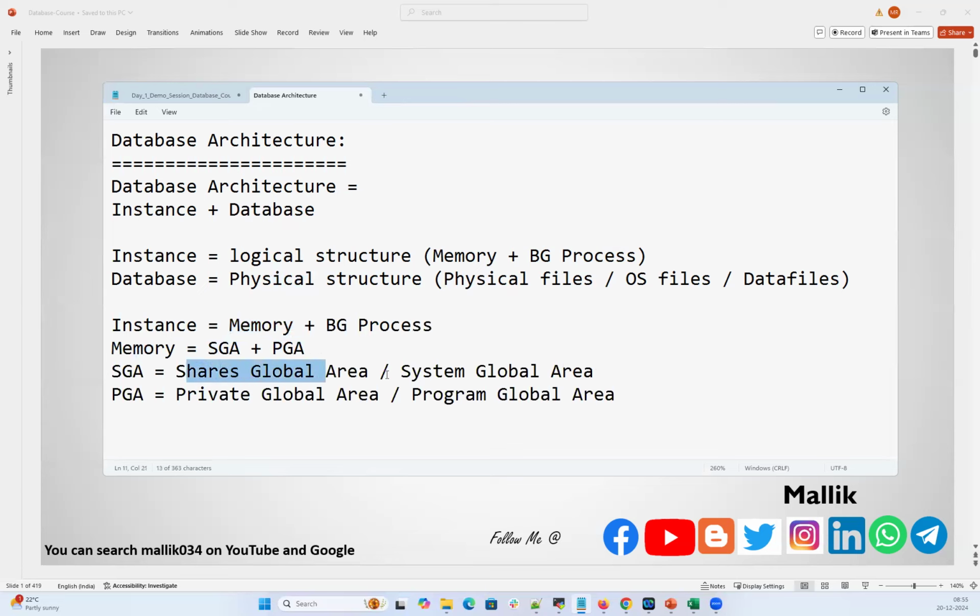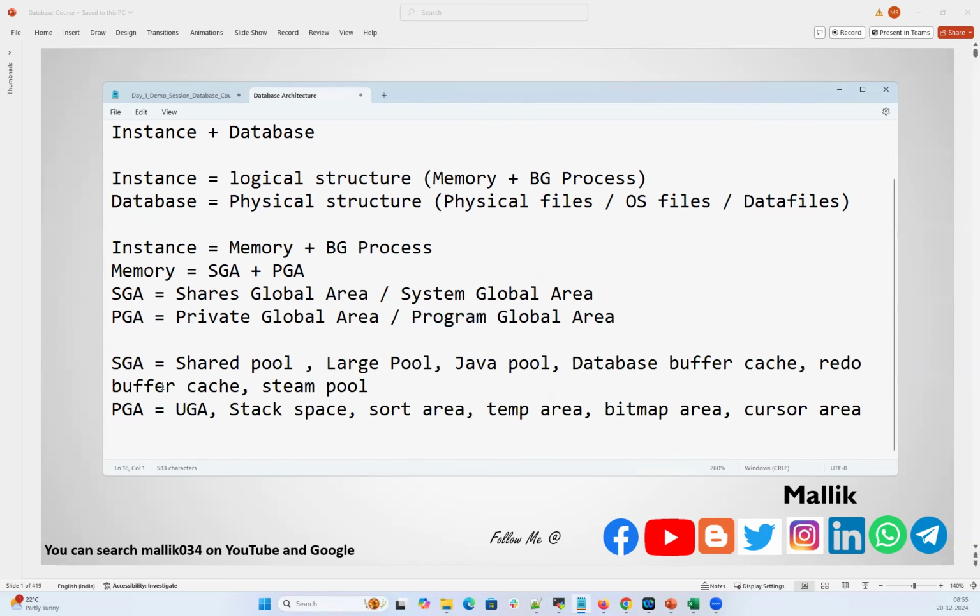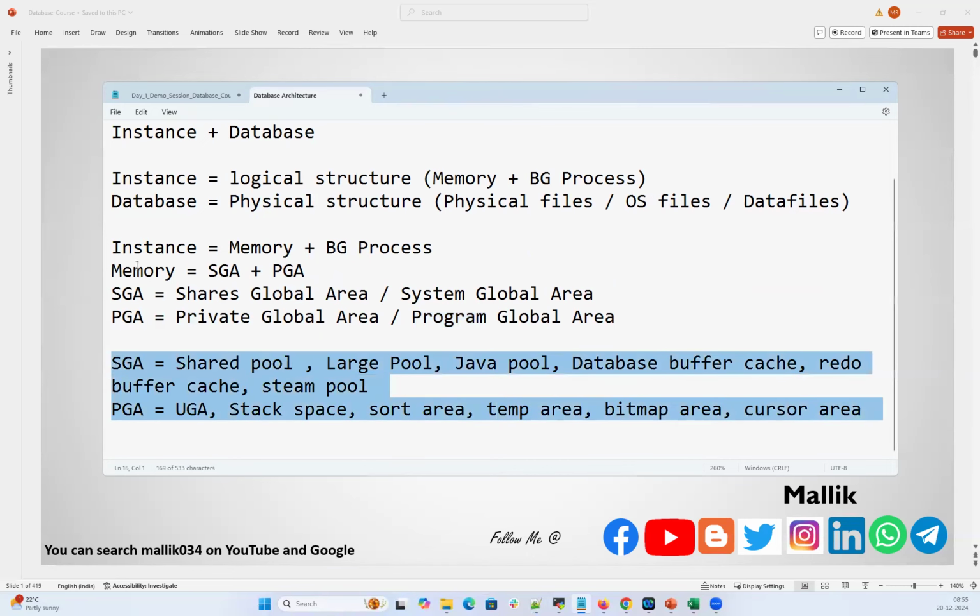SGA is the System Global Area or Shared Global Area. PGA is the Program Global Area or Private Global Area. If you go further inside, the SGA has many sub memory components like shared pool, large pool, Java pool, database buffer cache, redo buffer cache, and streams pool. And inside the PGA, you have UGA, stack space, sort area, temp area, bitmap area, and cursor area. Those are the memory components.